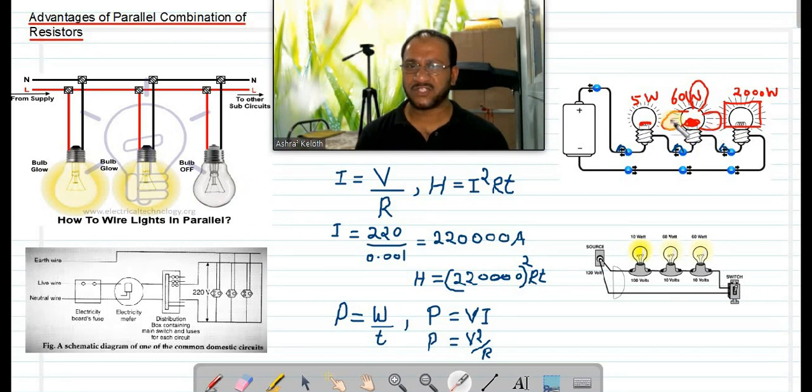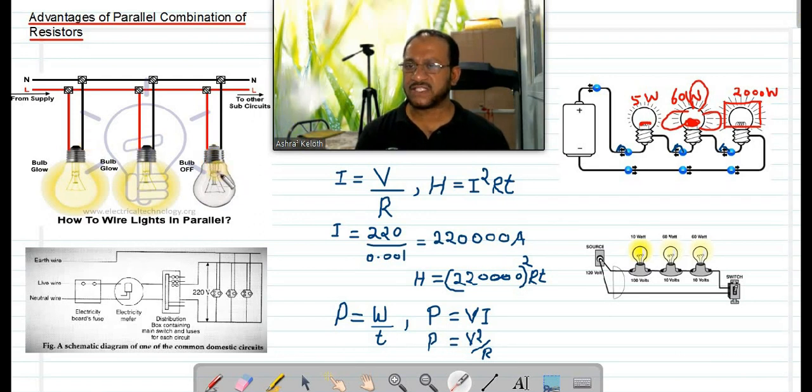That is true for the devices also. Is it possible if they are connected in series? No. They should be connected in parallel. When you connect the devices in parallel, now you can see from the circuit. Imagine this is a bulb, this one is a fan, and the last one is an AC.